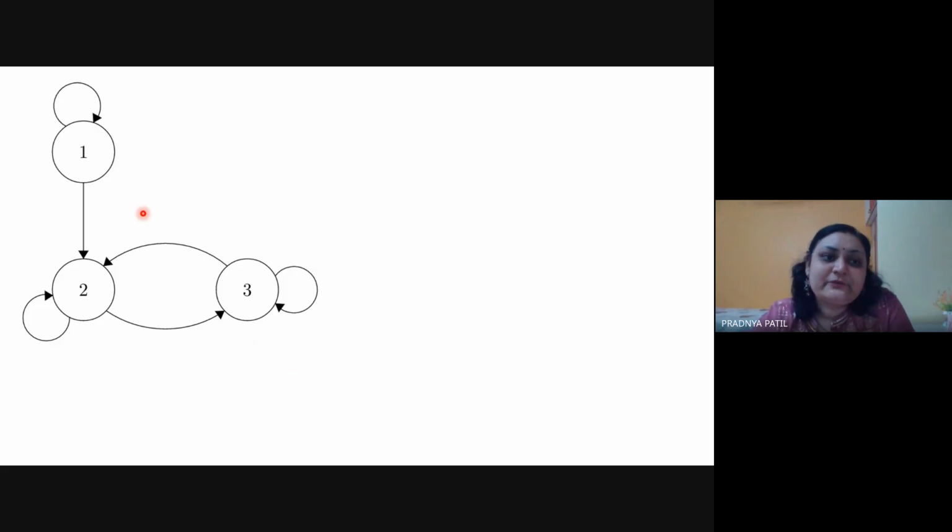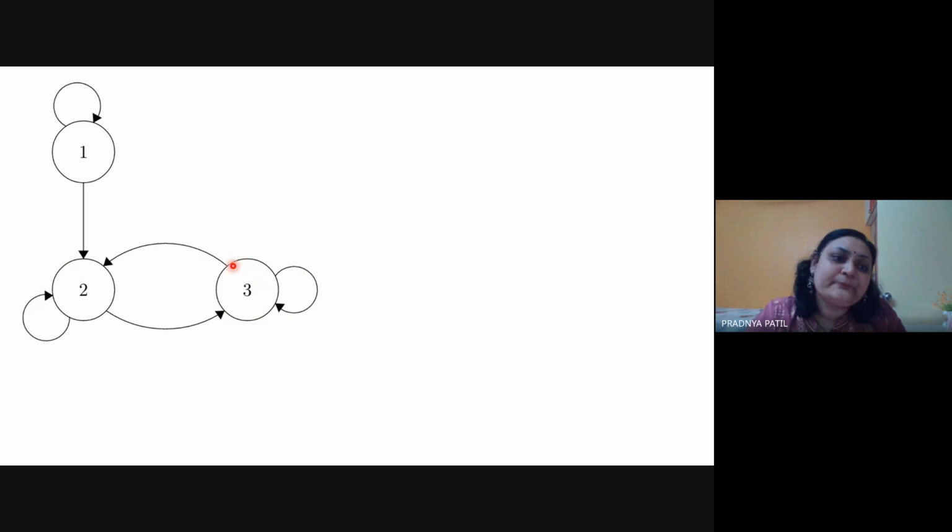So here is this diagram. From 1 to 1, I have the option. If I am on state 1, I may go 1 to 1, 1 to 1, and do this recurring state change. So I may say that node 1 is a recurrent node. Similarly, if I go to node 2, again I have a self loop. I can go 2 to 2, I can go 2 to 3 and 3 to 2, so again I can come back. So 2 is also a recurrent node. If I go to 3, there is a self loop. 3 to 2 I can move, 2 to 3 I can come back again. So we can say that 3 is a recurrent node.